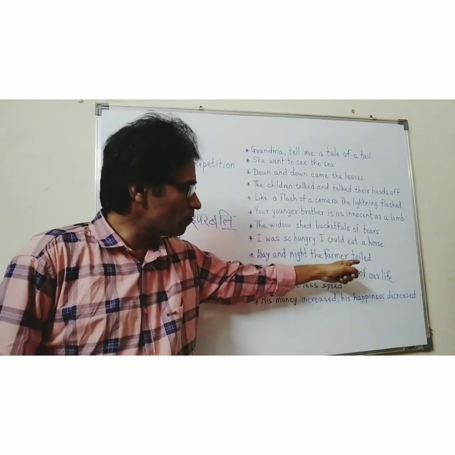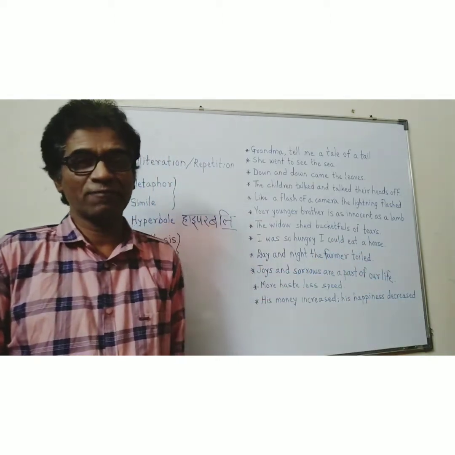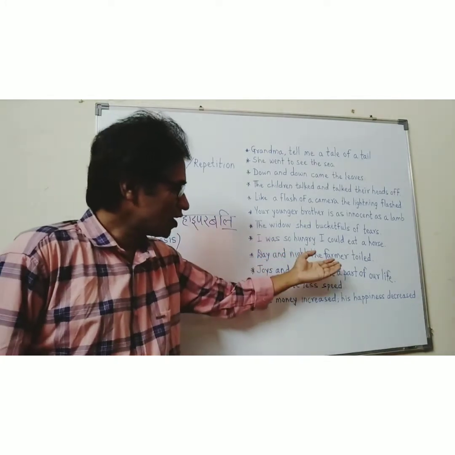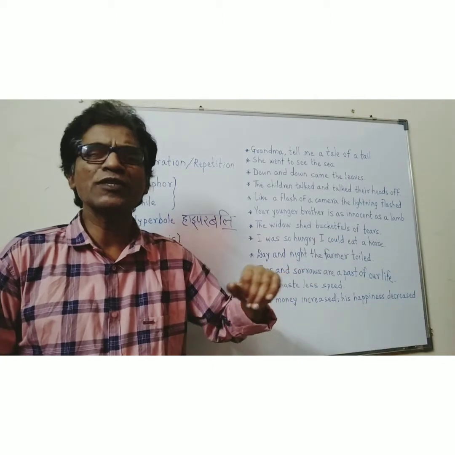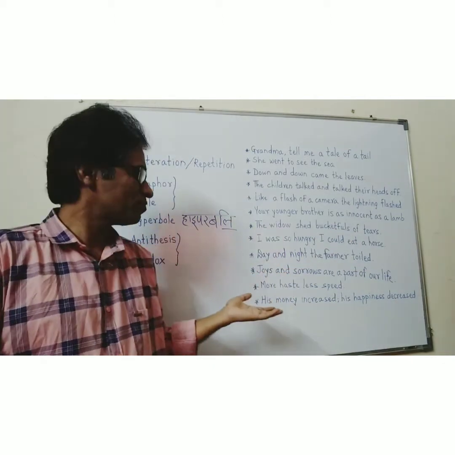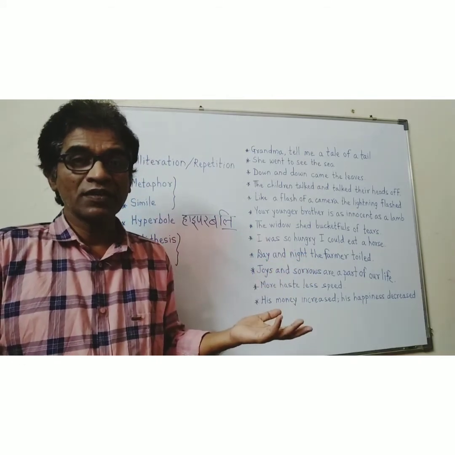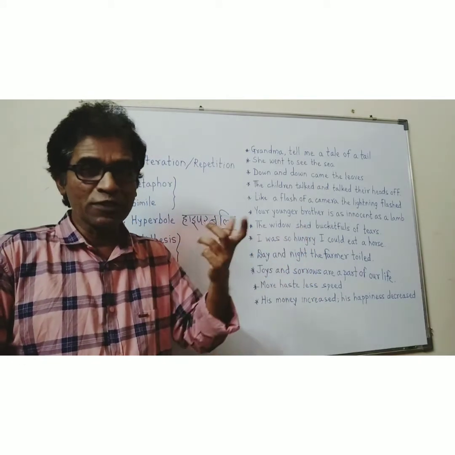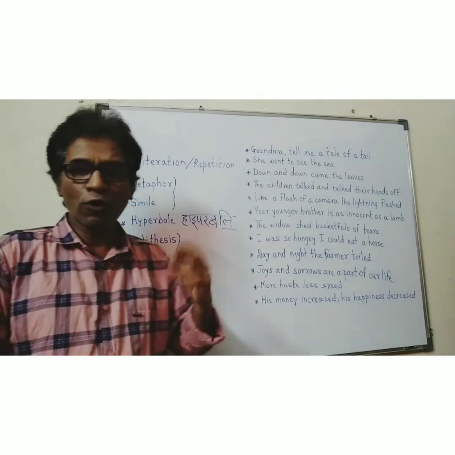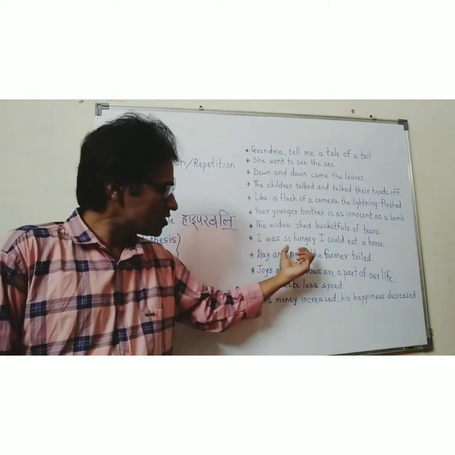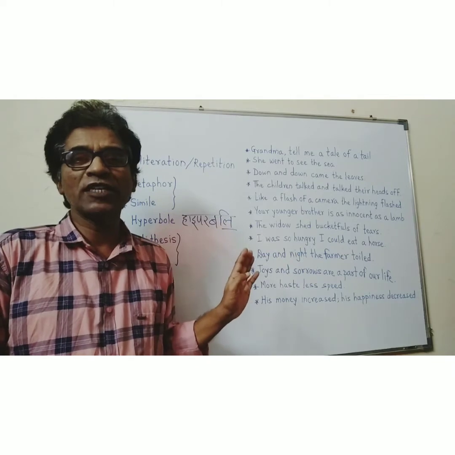Day and night the farmer toiled. Toil means work very, very hard. So you can see that day and night are opposite words. They are just expressed. Anti means opposite. Thesis means idea. Thesis, idea. Anti, opposite. So opposite ideas are expressed or opposite words are expressed. This is an example of antithesis.